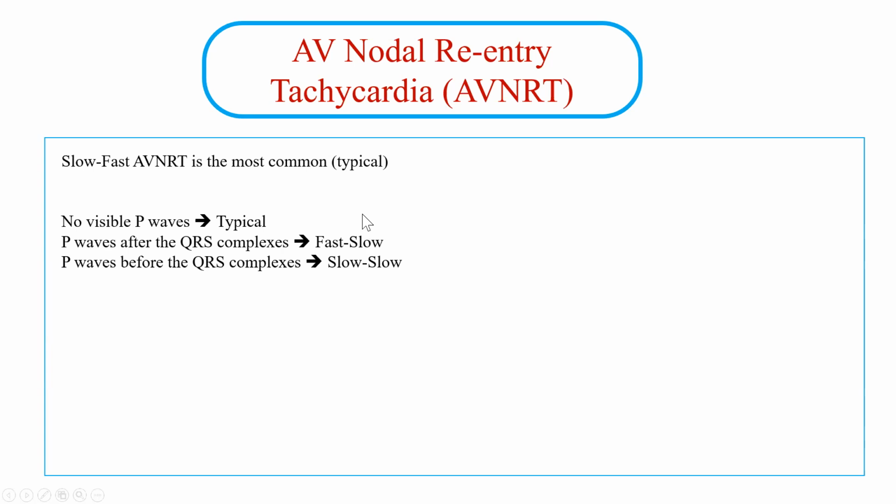This is the opposite of the most common one. And if you see the P wave before the QRS complex, and this is really very rare, that means only the slow pathway is working. It's called slow-slow. This is not very important.